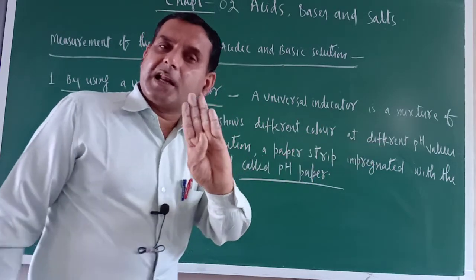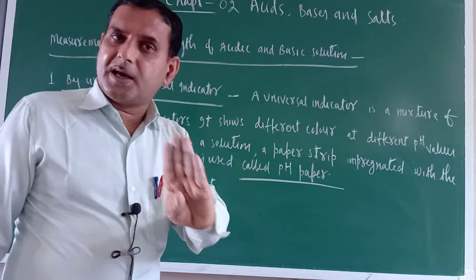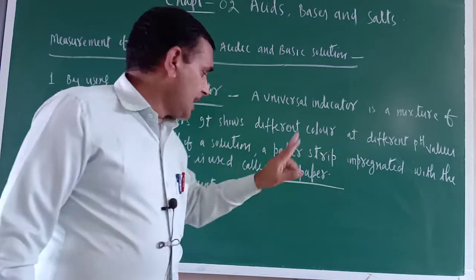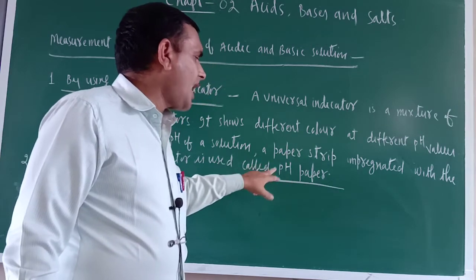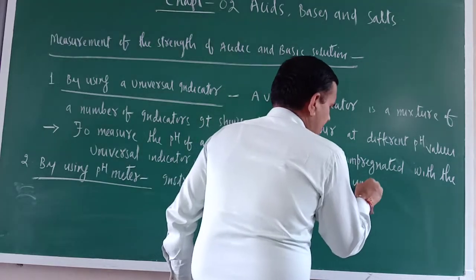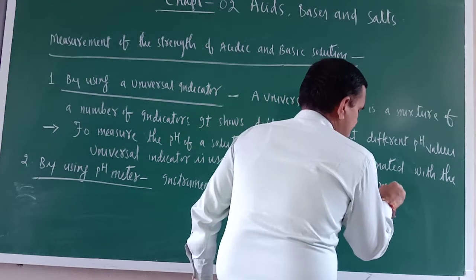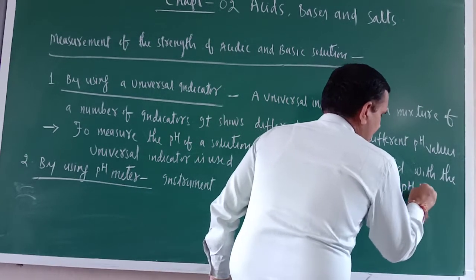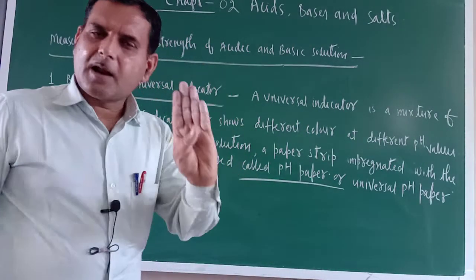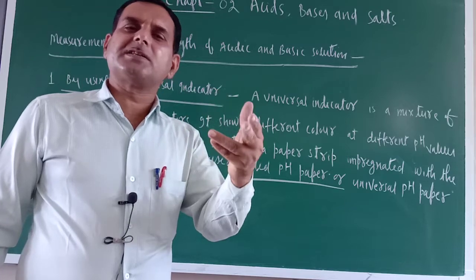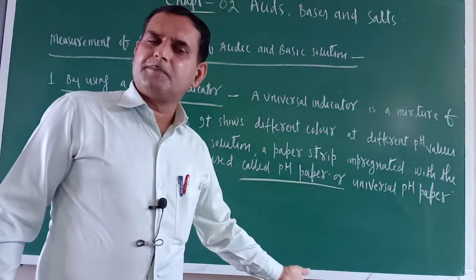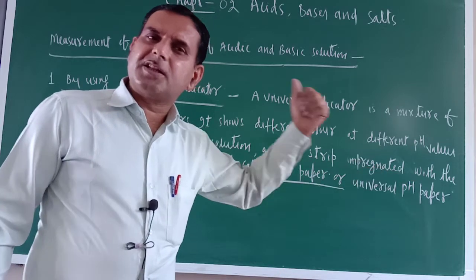So if red color is on the normal pH paper, and this pH paper is universal, this is pH paper, also called universal pH paper. Whatever color the normal pH paper is producing, you match it with this pH paper, and you will get the pH value, because the pH value will be written there only.